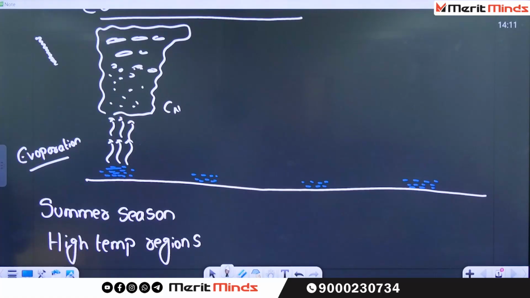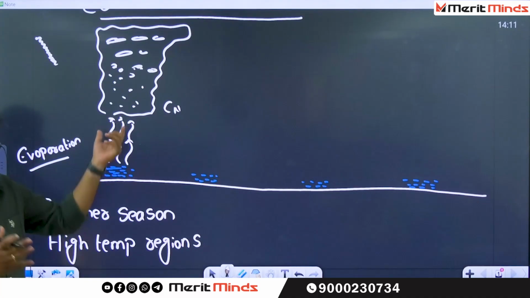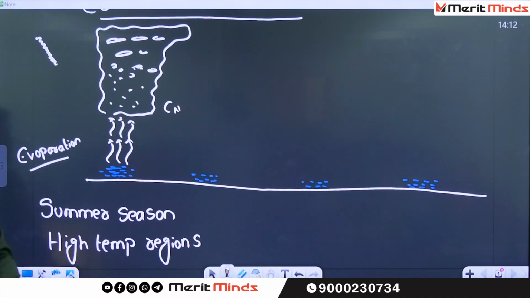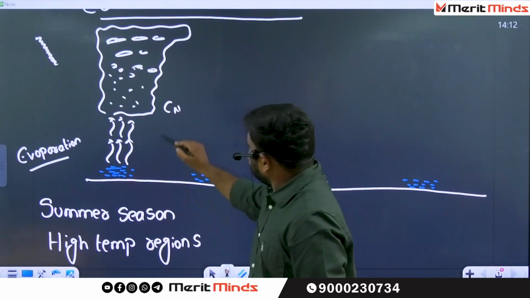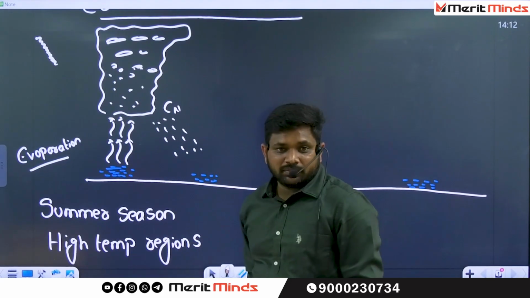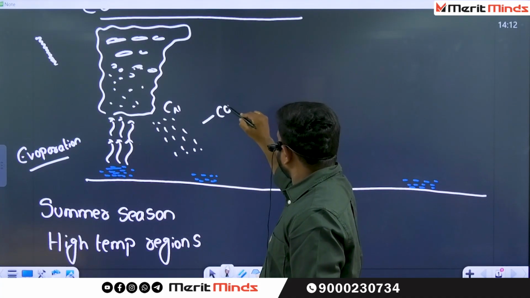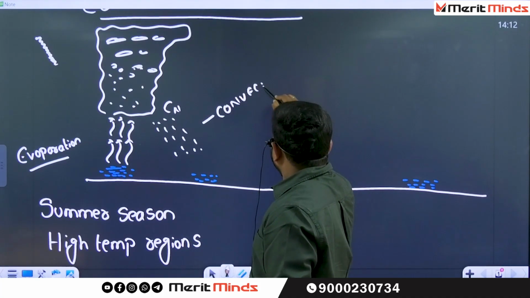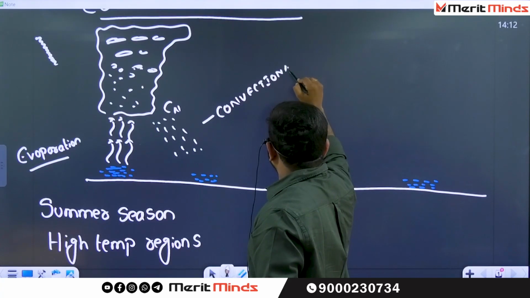See the condition. Rapid evaporation leads to formation of a special type of cloud, cumulonimbus cloud. Whenever this cloud has more quantity of water, by the time of 3 o'clock, exactly afternoon, this cloud is unable to bear that particular water. Whenever it is unable to bear the water, what is it going to cause? It is going to cause a rainfall. What do we call that rainfall? Convectional rainfall. This is the normal rainfall.